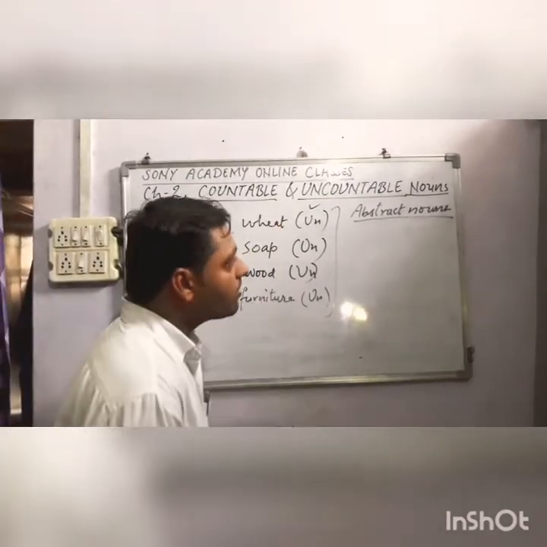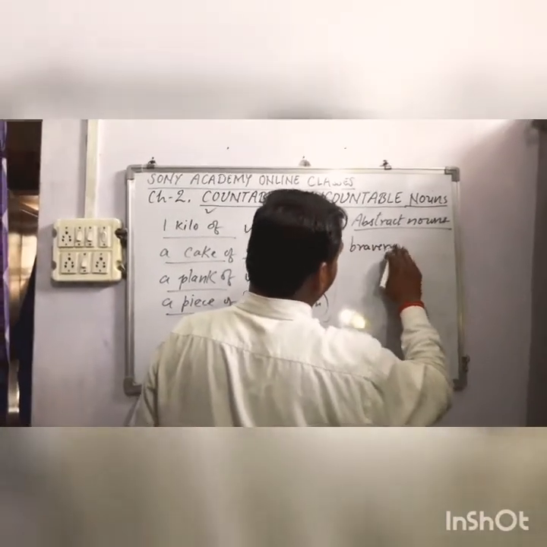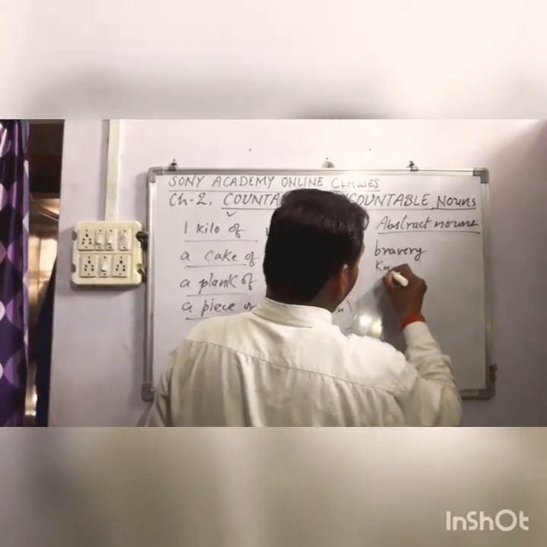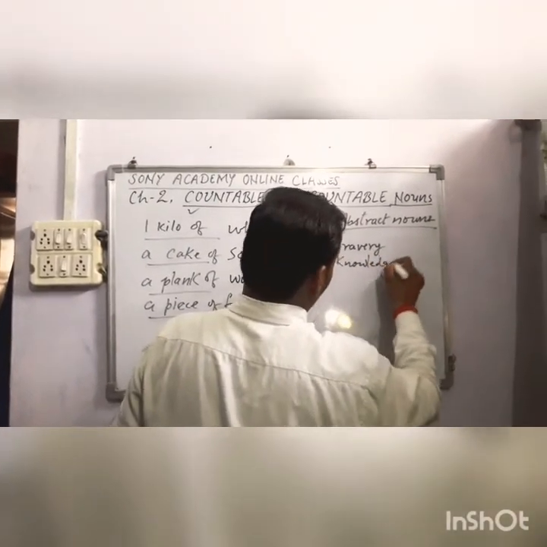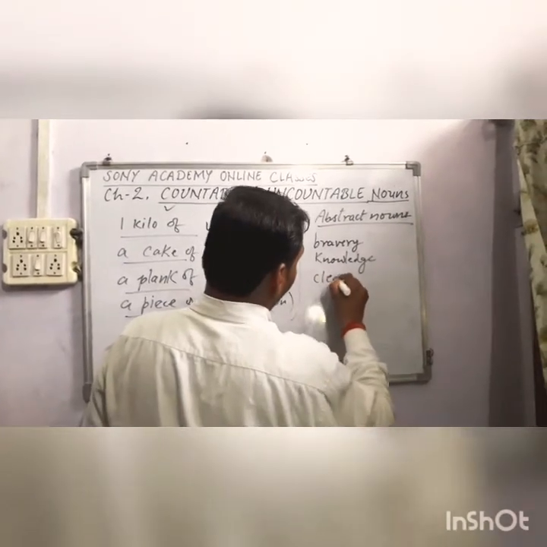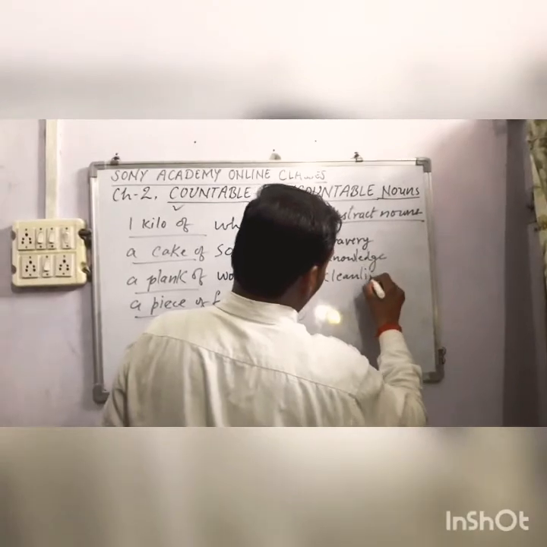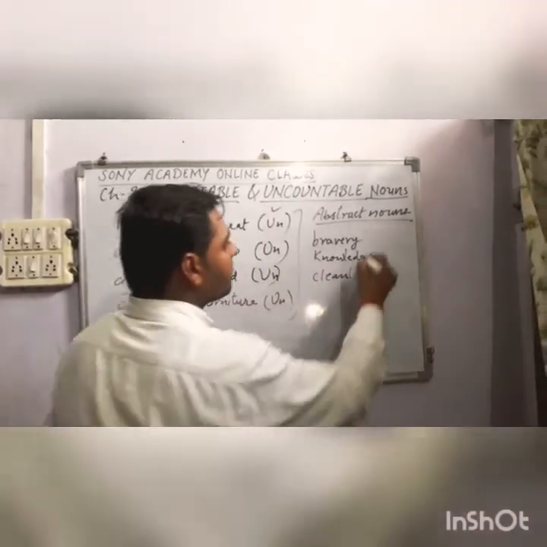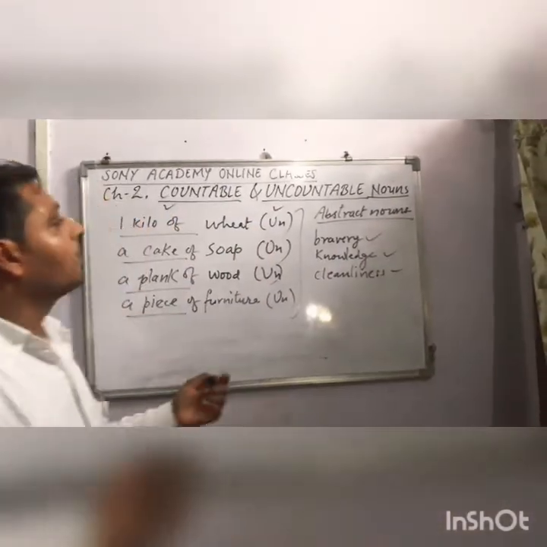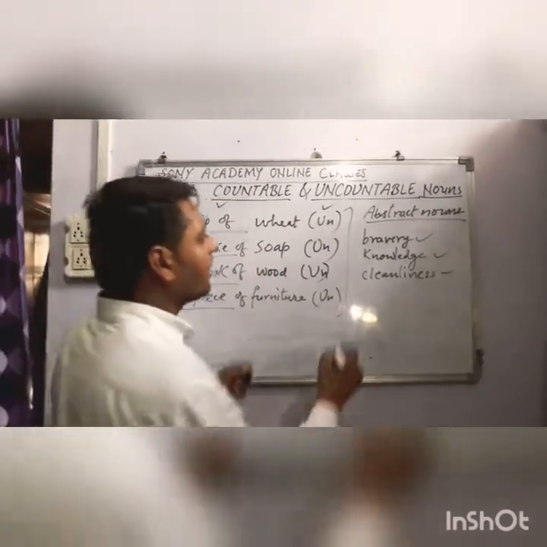So some nouns like bravery, knowledge, cleanliness are some examples of abstract nouns.